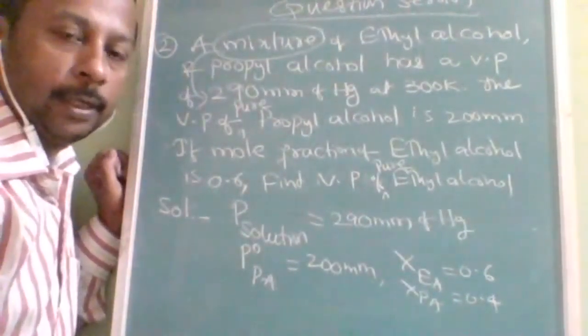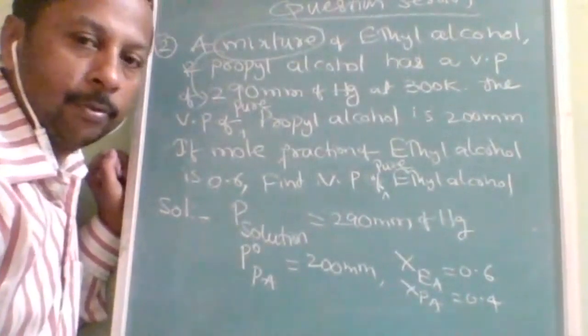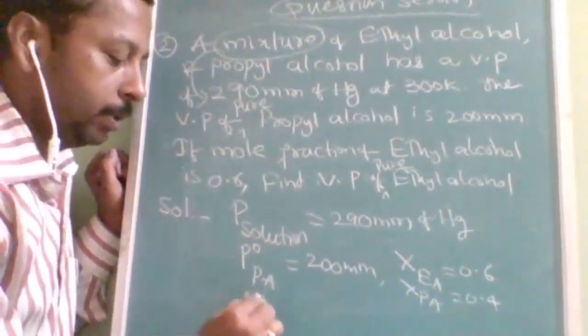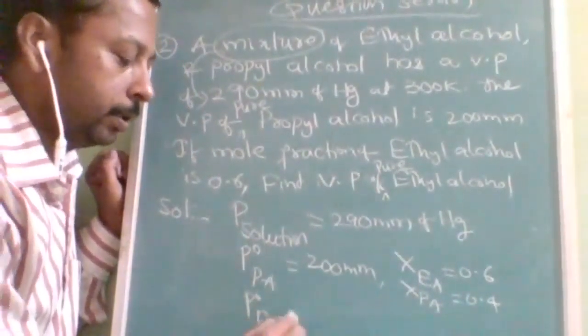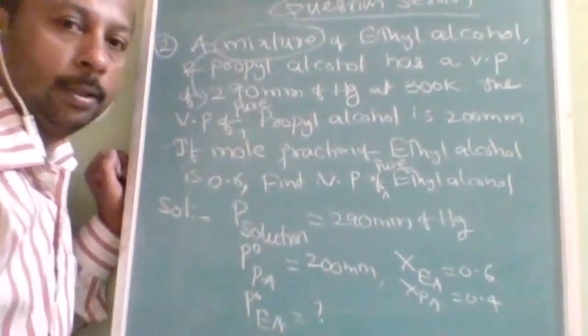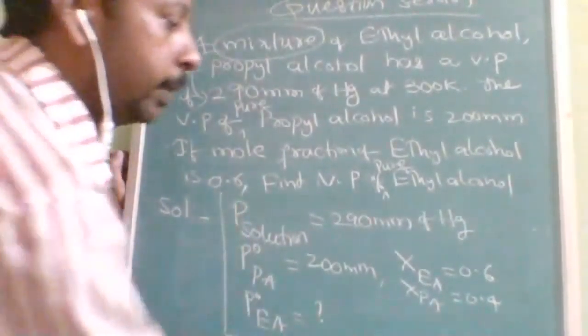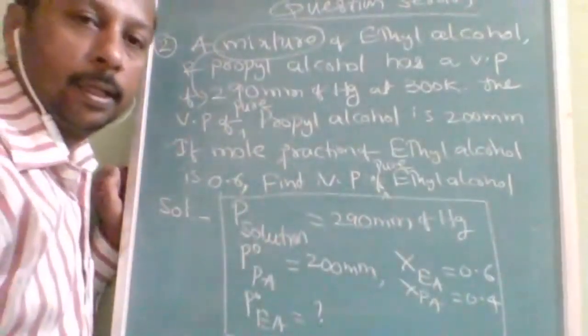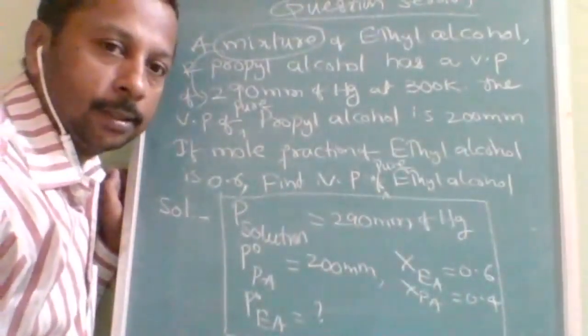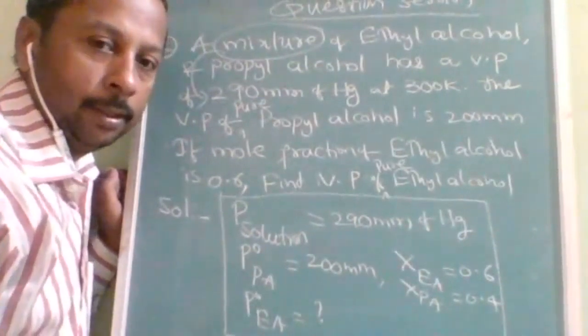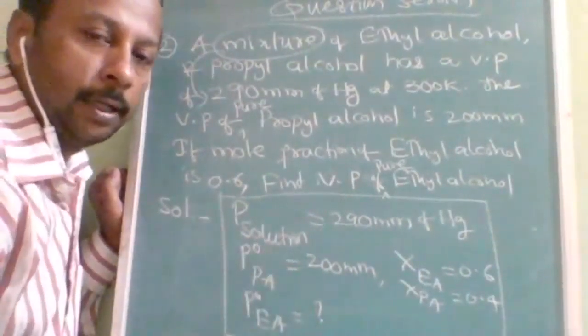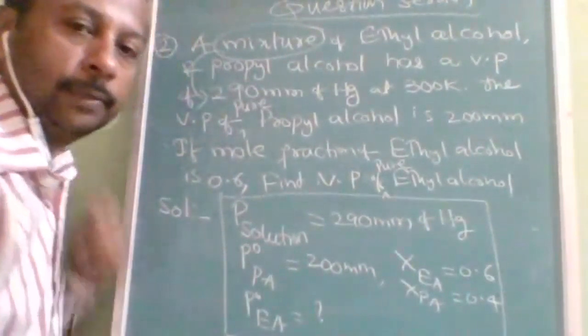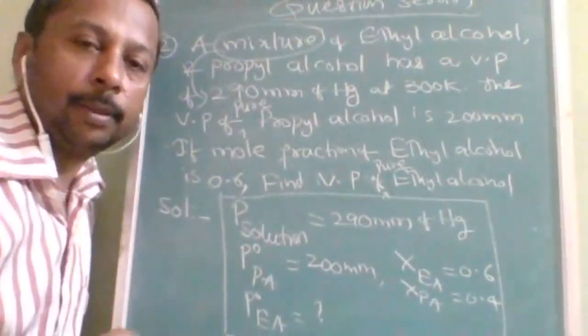Now what do you have to find out? Find the vapor pressure of pure ethyl alcohol. That means P naught EA is question mark. Like this, when you convert the question into symbolic form, then 90% of questions are solved there. By this only you will come to know which formula you have to use.